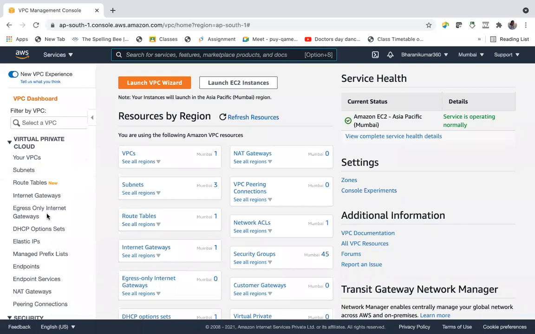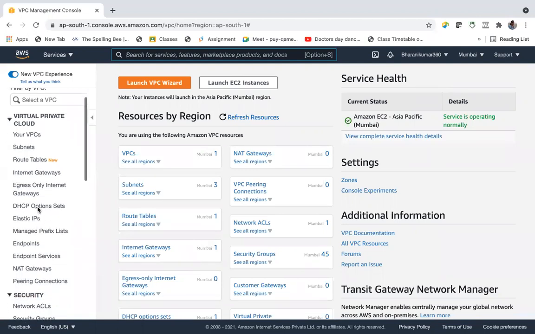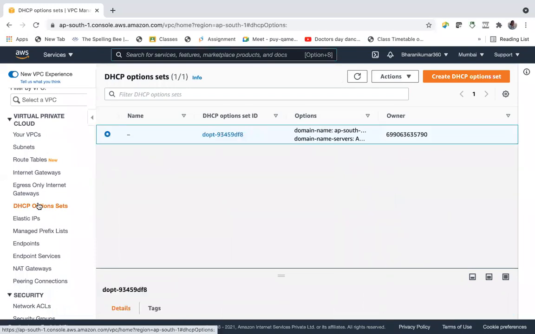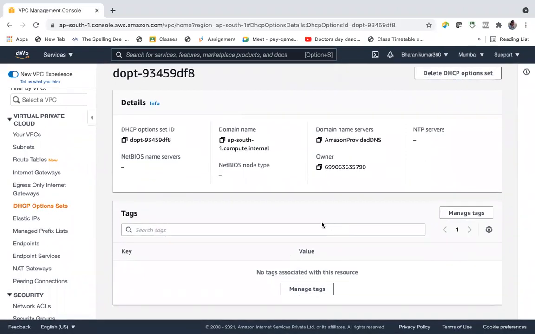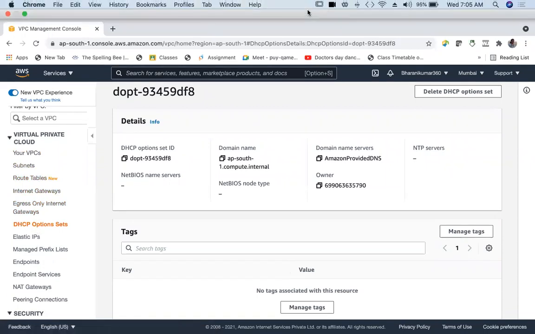Egress only internet gateway allows only outbound traffic, that is egress traffic. DHCP option set. So we have also talked about this DHCP option set. If you want to bring in your own servers, by default one DHCP option set will be there for our VPC. But if we want to bring in our own servers like DNS servers, NetBIOS servers, we can go and configure a DHCP option set for our VPC.